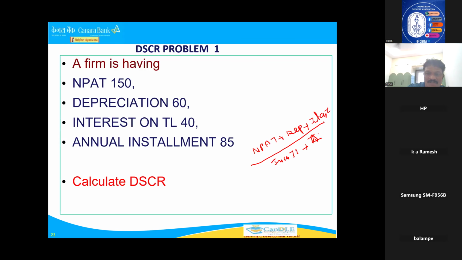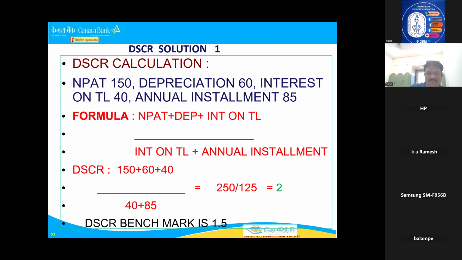Now let us see, NPAT is 150. Depreciation is 60. Interest on term loan is 40. Again 40 will come here, because interest on term loan plus installment is 80. So the total is 150 plus 60 plus 40, that is 250, divided by 125. So the answer is 2. Simple formula.